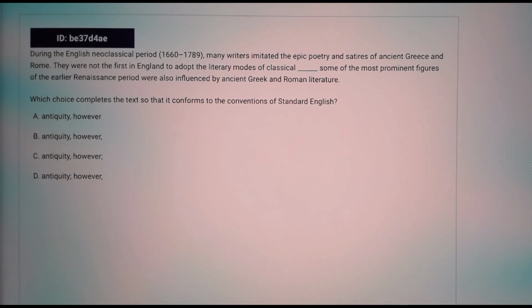During the English neoclassical period, many writers imitated the epic poetry and satires of ancient Greece and Rome. They were not the first in England to adopt the literary mode of classical antiquity, however. Some of the most prominent figures of the earlier Renaissance period were also influenced by ancient Greek and Roman literature.